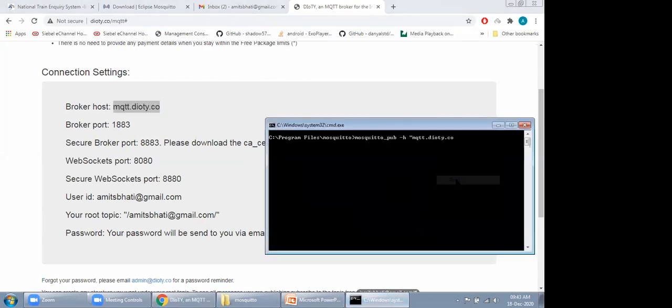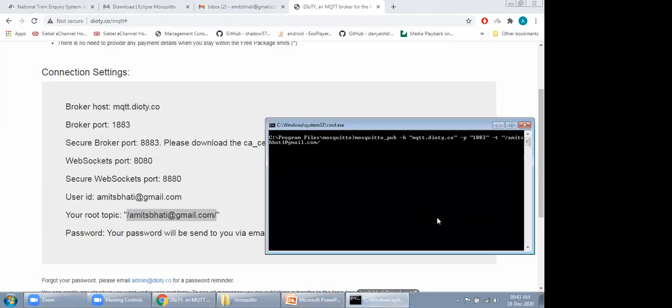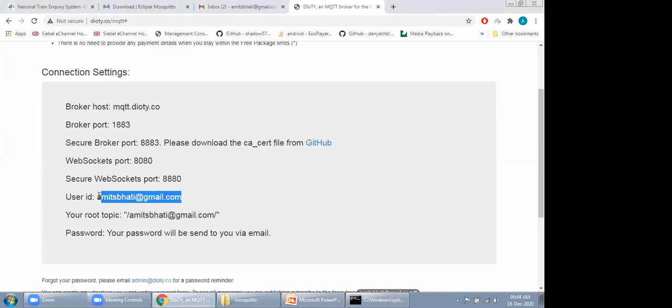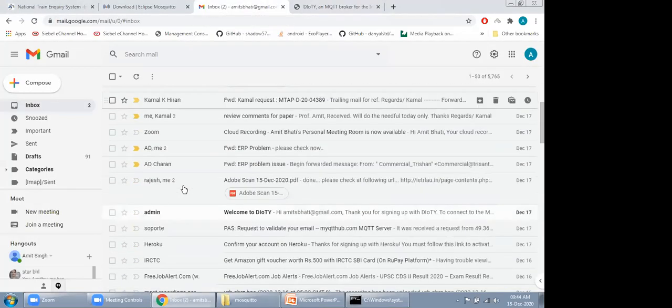In the host, I am providing this information, -t, specifying the port number, -t, providing the topic, -u, that is username, and -P for password. The password they have securely mailed me.